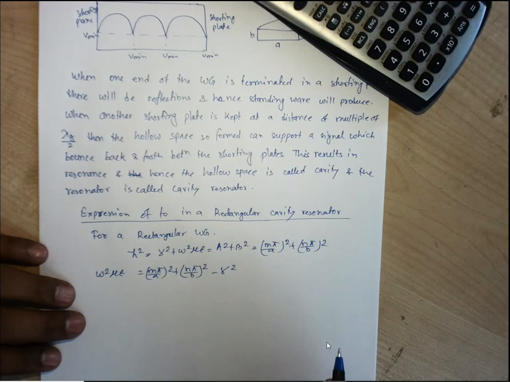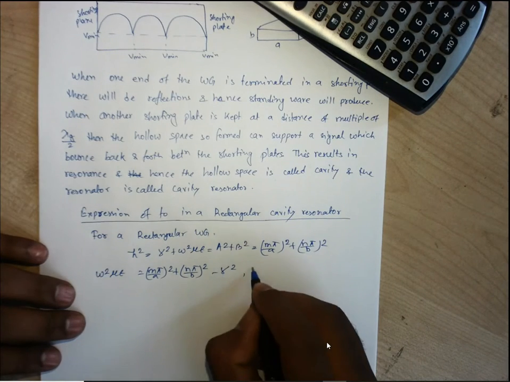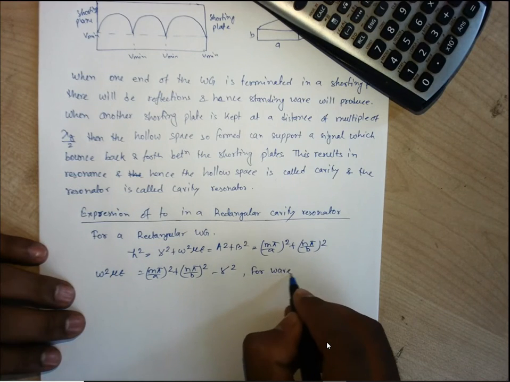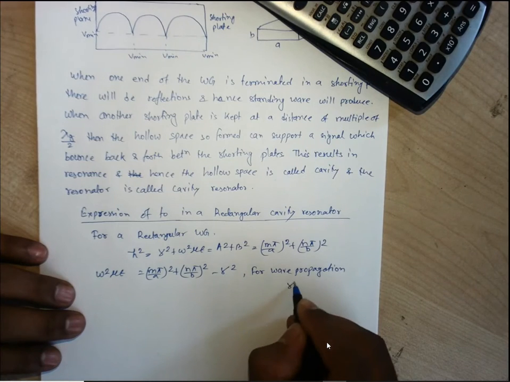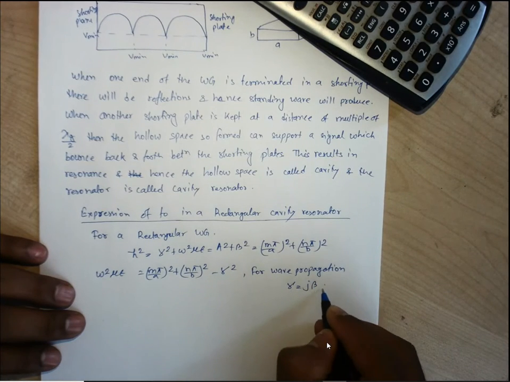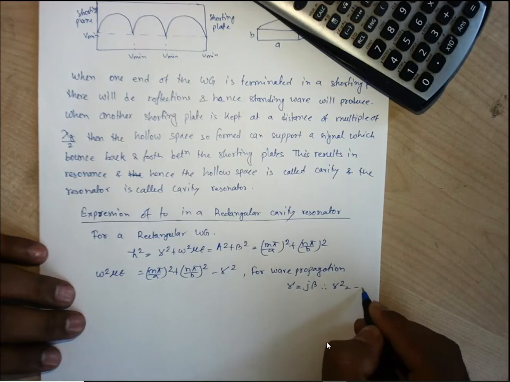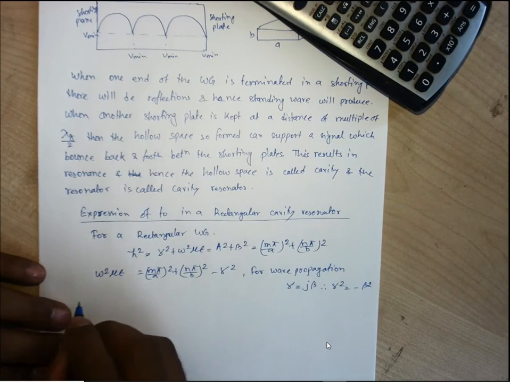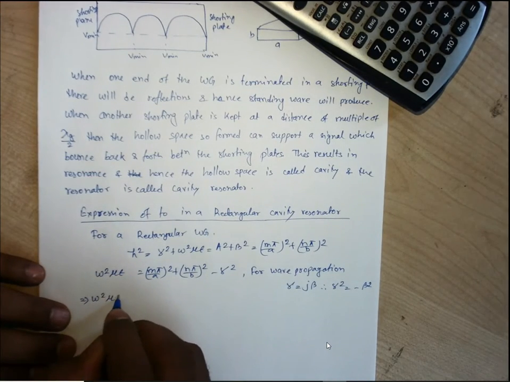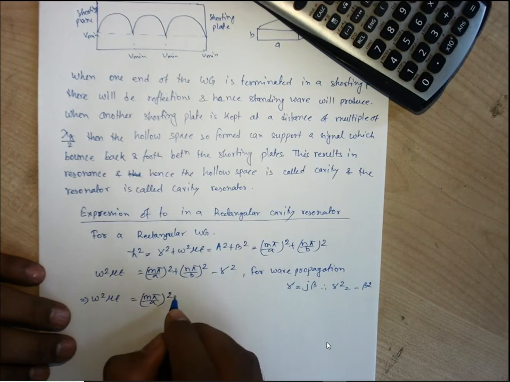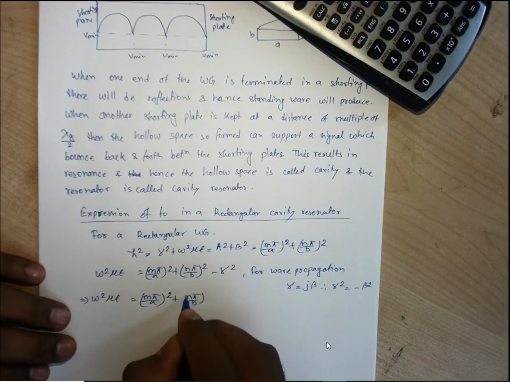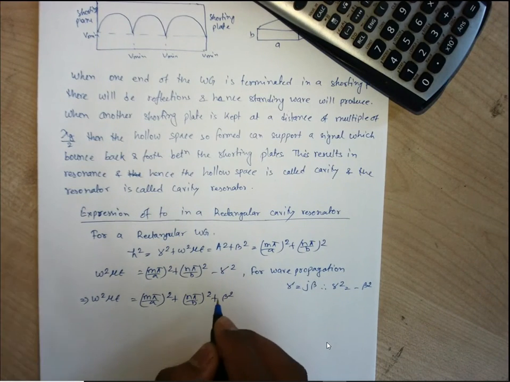For wave propagation, gamma is equal to j beta. Therefore gamma square is equal to minus beta square. So omega square mu epsilon is equal to m pi by a whole square plus n pi by b whole square plus beta square.